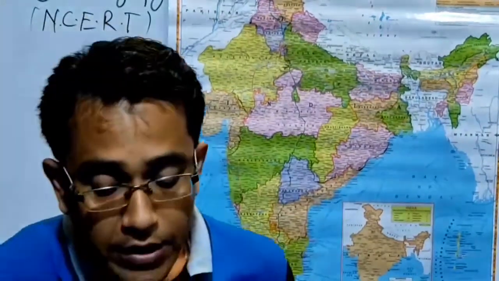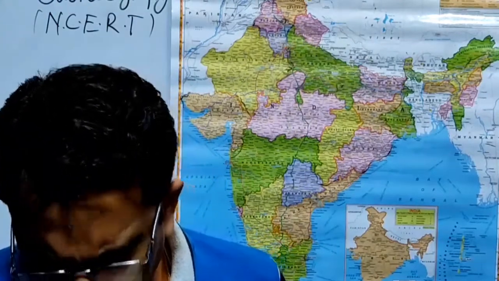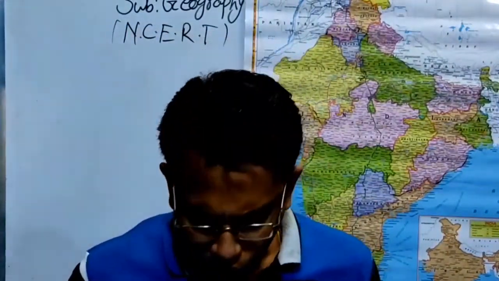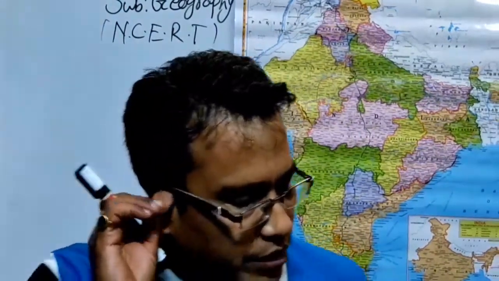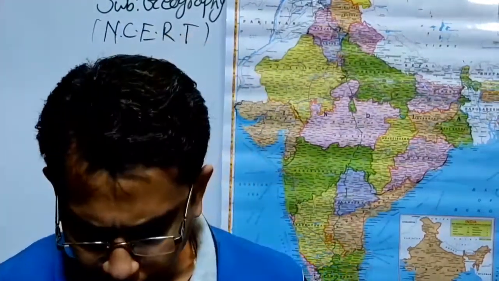First, the largest country by area is Russia, and its size is the first in the world. It covers 17.09 million square kilometers. Second one is Canada, one of the countries of the North America continent, and it covers an area of 9.98 million square kilometers. Third one is the United States of America, which is also a country of the North America continent.